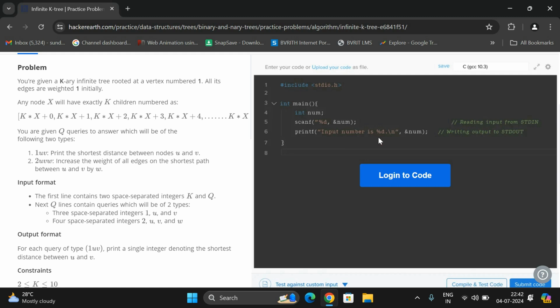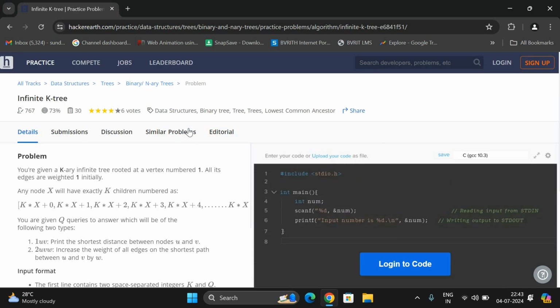All the websites have online editors. You need not install any kind of IDE to practice coding. Every website has its own online editor. So simply log into your account using your Google or Facebook or GitHub or anything. You can also create your own account. With that account, you can log into the website and practice a larger number of problems.